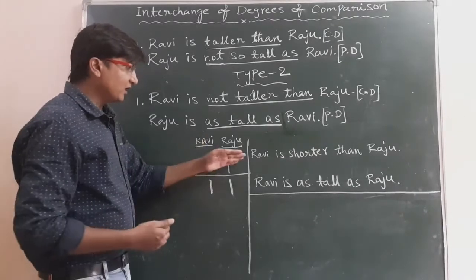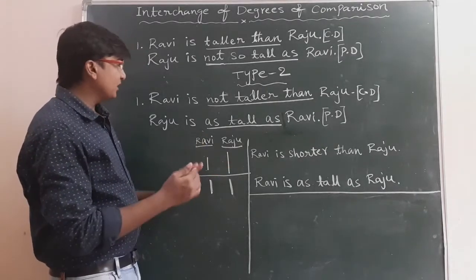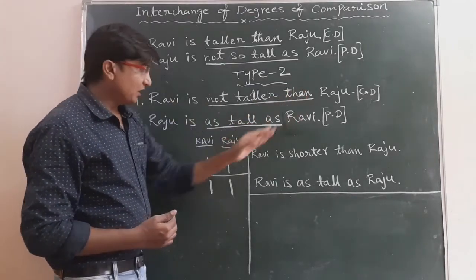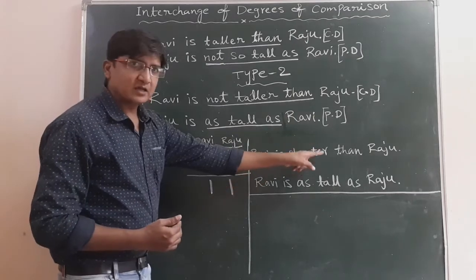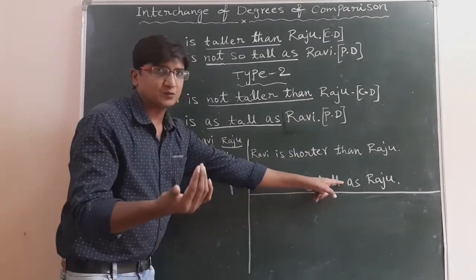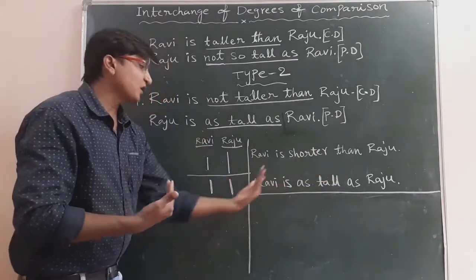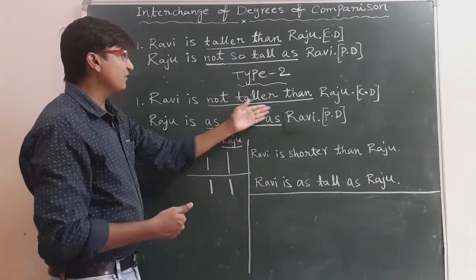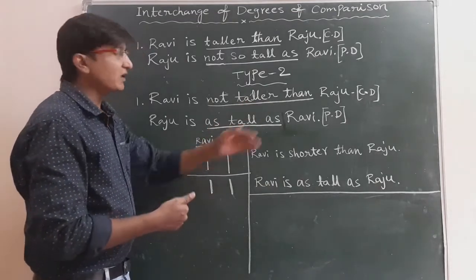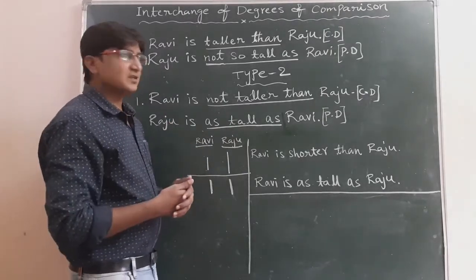So this we need to understand. Once again I repeat, if I say Ravi is not taller than Raju, he is shorter than Raju, or he is as tall as Raju. If he is as tall as Raju, then Raju is also as tall as Ravi. So that's why we will have this statement here. We will write like this here.